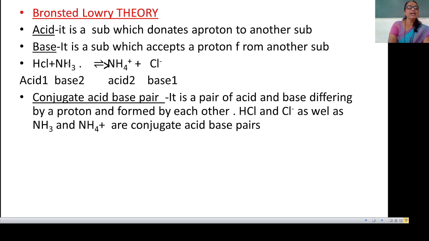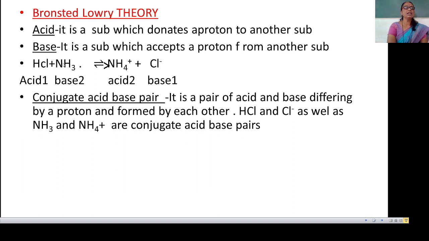Next, NH3. NH3 can accept a proton and act as a base. NH3 accepts a H plus and gets converted into NH4 plus, which is an acid. Thus, NH4 plus is the conjugate acid of NH3. Thus, NH3 and NH4 plus is another conjugate acid-base pair.